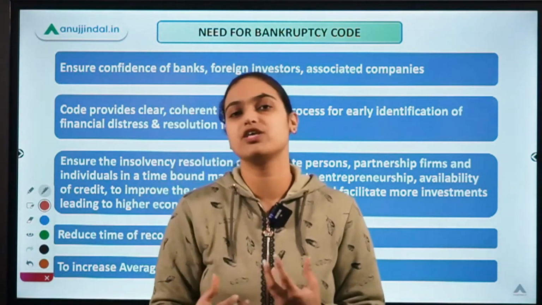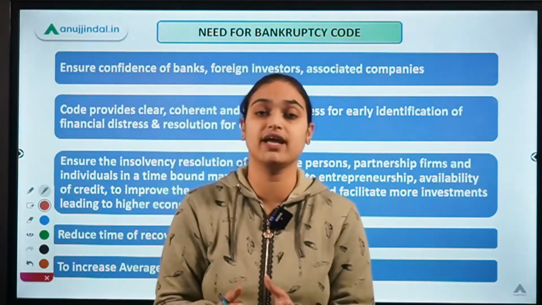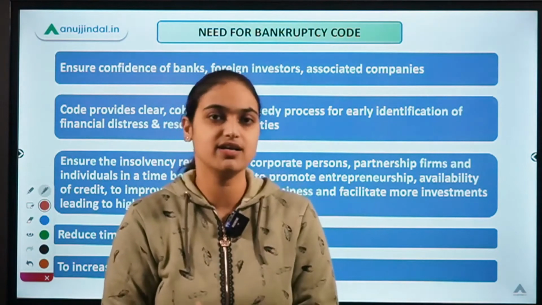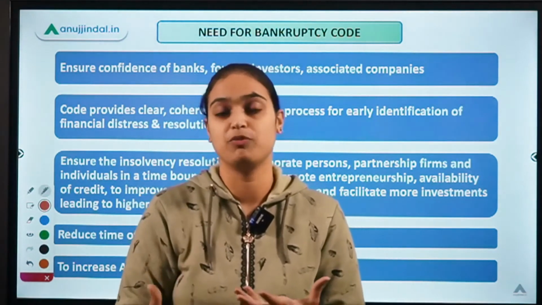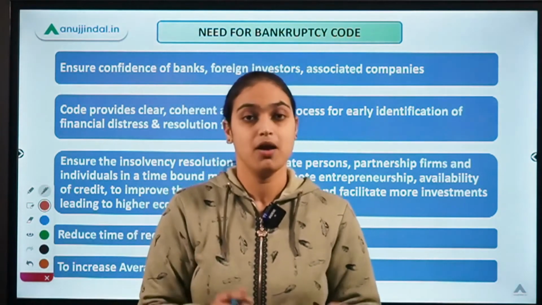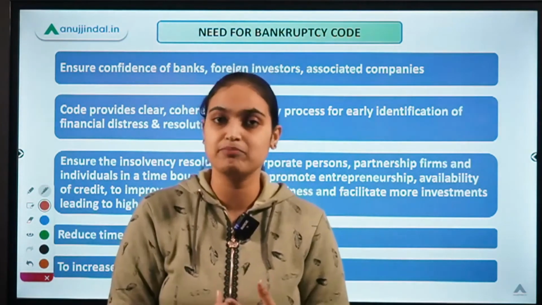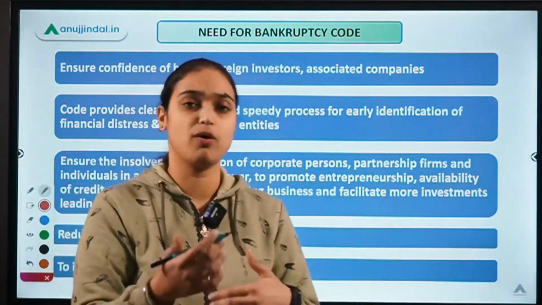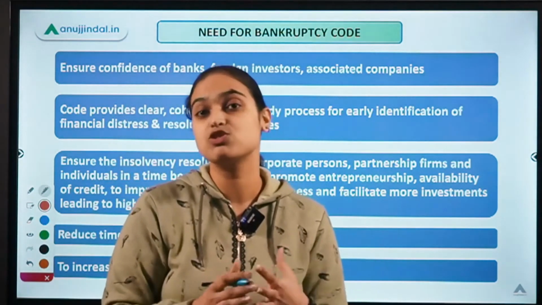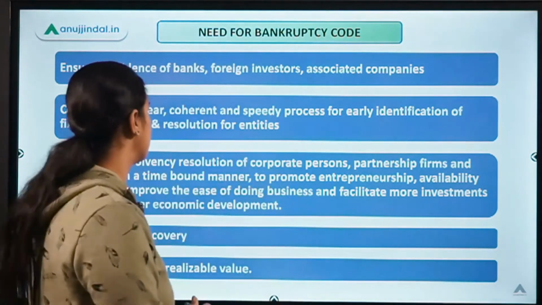So it's going to help in resolution, it's going to help in deciding whether we need to liquidate the assets, we need to close the business, or we can make it function in an improved manner and recover the amount. Secondly, it helps in the time-bound recovery, which was not covered under the previous legislations or previous steps which were undertaken for NPA resolution.